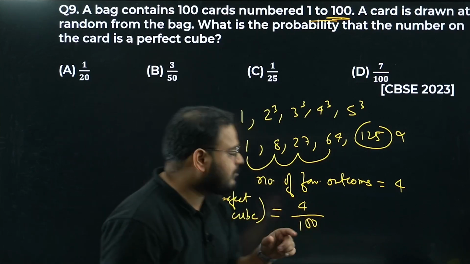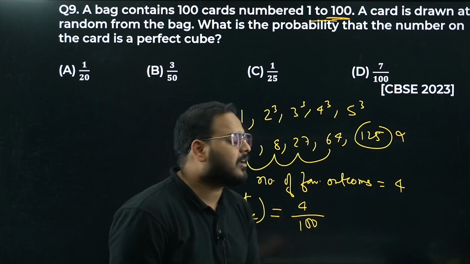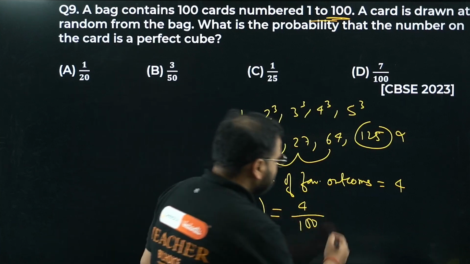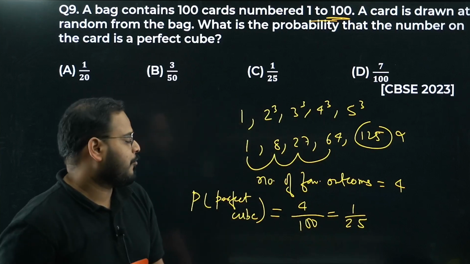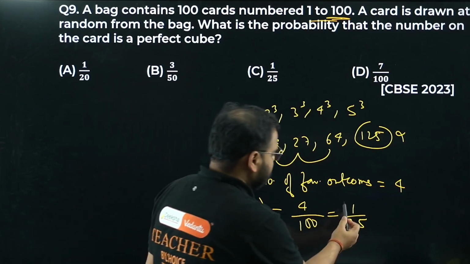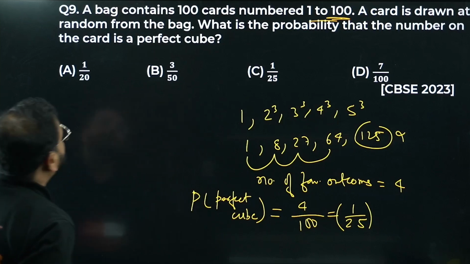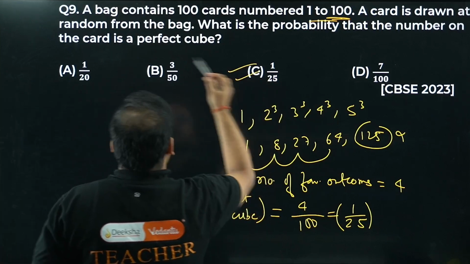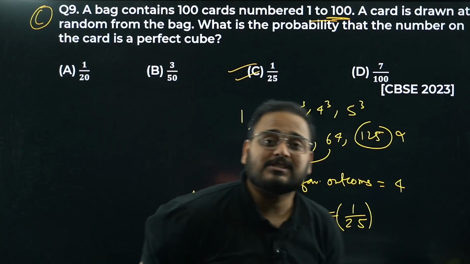The cards with the numbers 1, 8, 27 and 64 are the cards with a perfect cube on them, right? So 4 by 100, how much is that? 1 by 25. Okay, this is the answer. Please check which option is correct. Option number C.